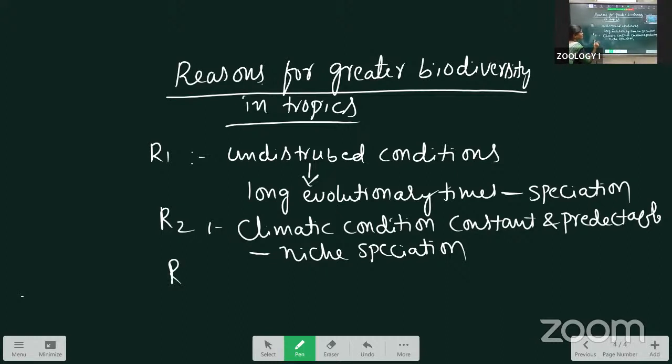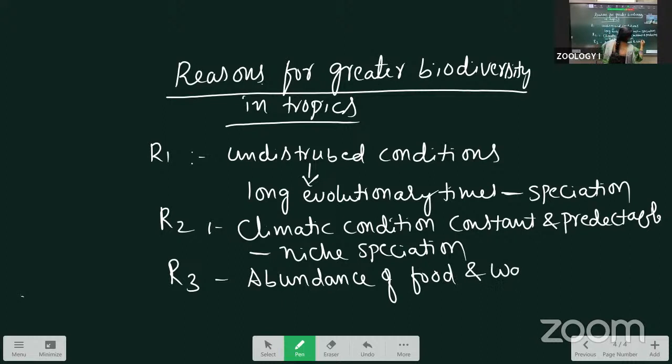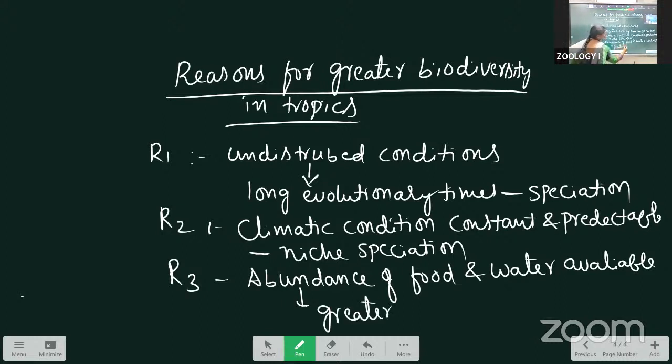Next is the third reason. The abundance of food and water is present. Here food and water are available. That's why more species occur, and there is high or greater biodiversity. The food and water are more, meaning they grow in more numbers and form a greater biodiversity.